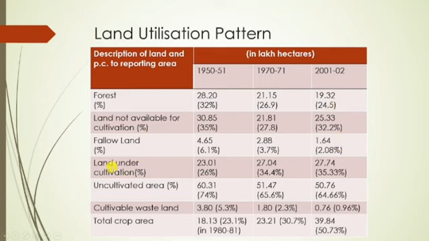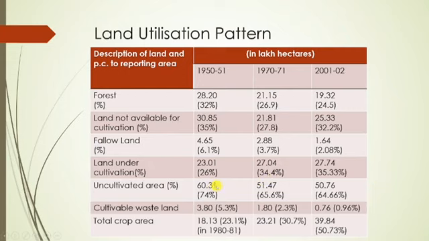And if we see land under cultivation, it is increasing. For example, in 1950-51 it is 23.01 lakh hectares, in 70-71 it is 27.04 lakh hectares, and 27.74 in 2001-2. So land under cultivation is increasing in Assam. If we look at the uncultivated area, it is decreasing, right?